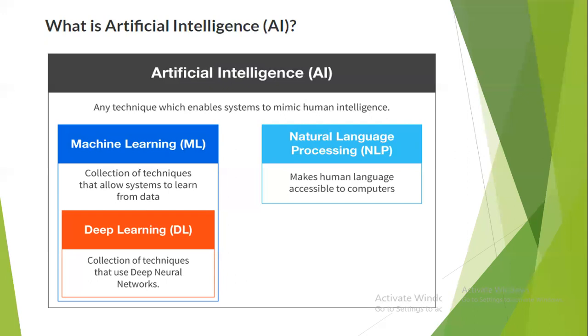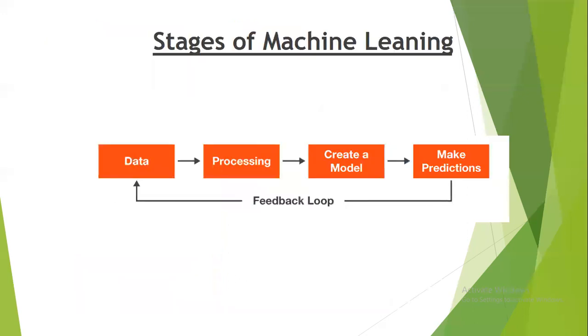So this is what is artificial intelligence. Now there are stages of machine learning. Okay, there's a spelling mistake. It's written "learning", but that's stages of machine learning. Apologies for that. So now the first stage being the data.